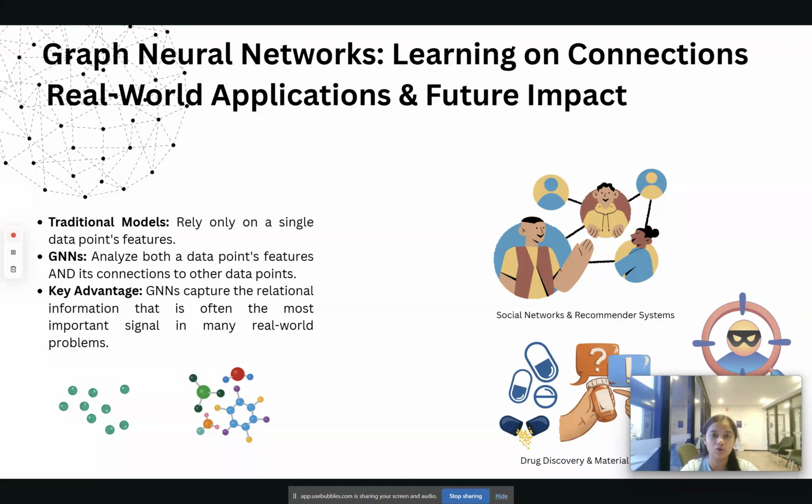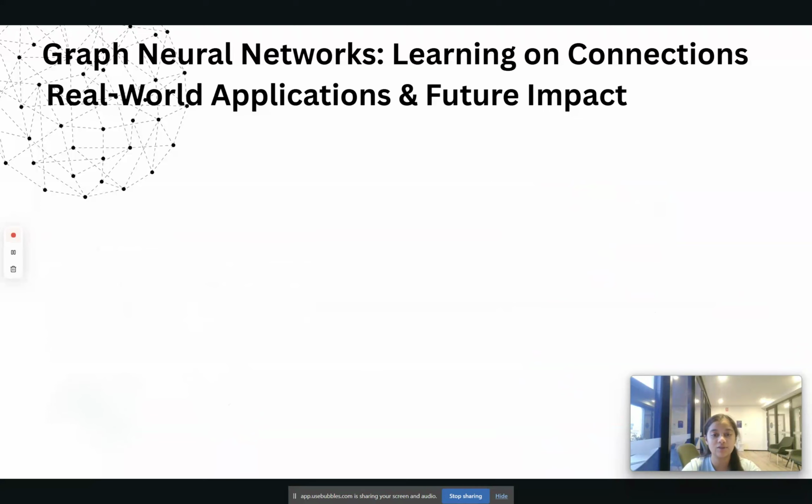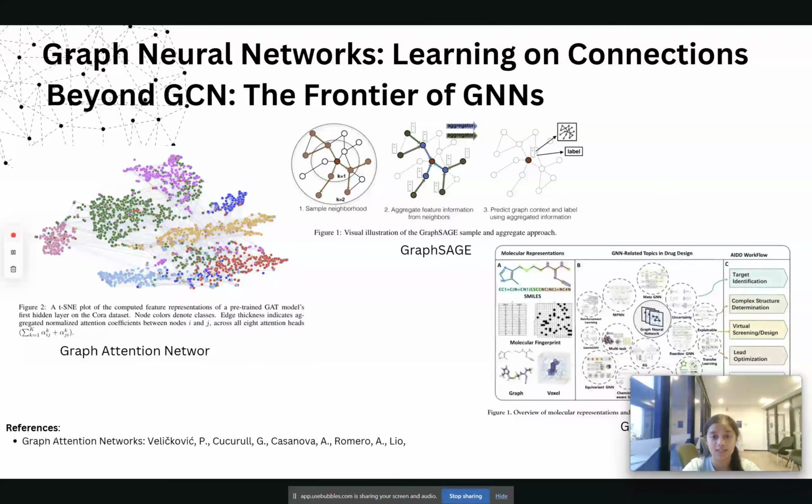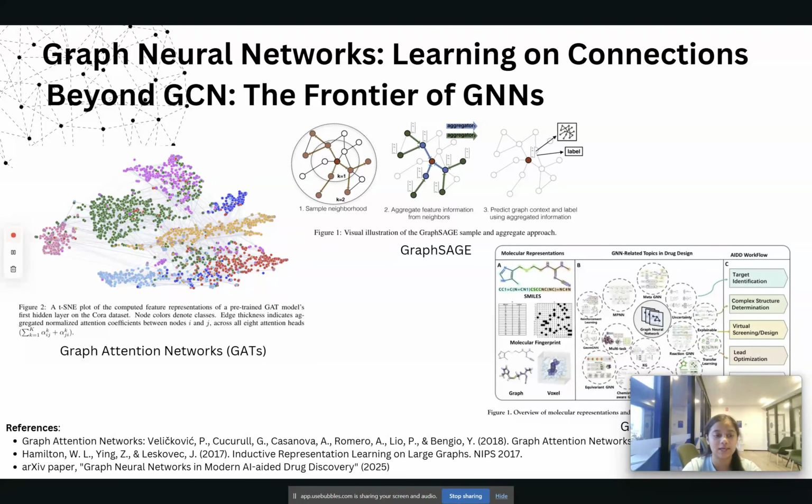They're also becoming crucial in fraud detection, identifying complex patterns in financial networks to protect consumers and businesses. GNN research is also rapidly advancing by creating new models like graph attention networks, GraphSAGE, and also geometric GNNs, which even go further by incorporating three-dimensional information, which is a major breakthrough for things like molecular design.